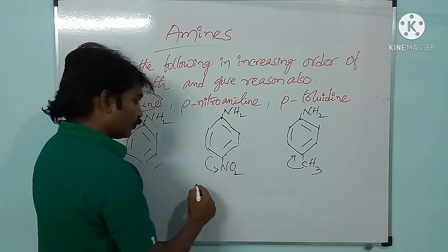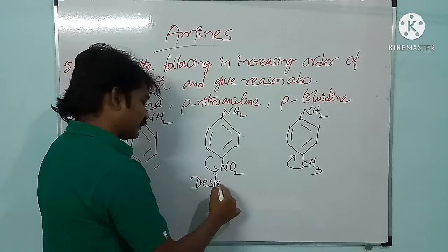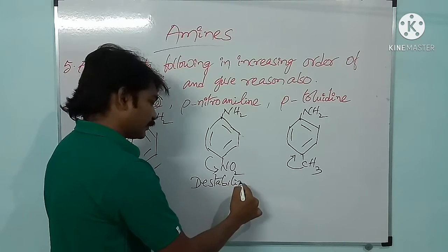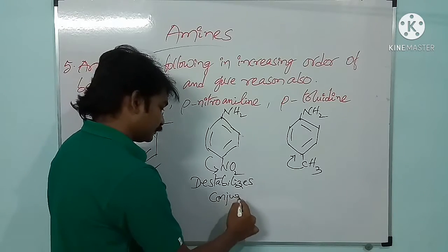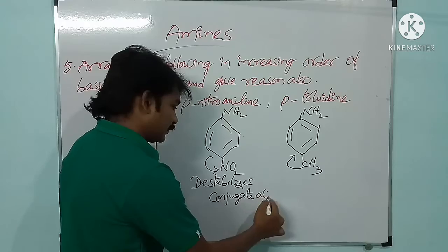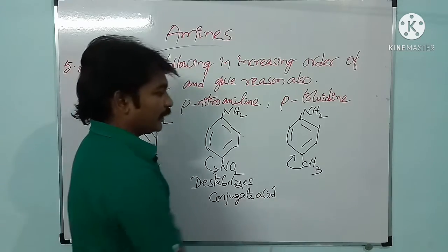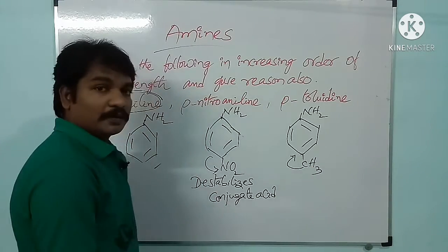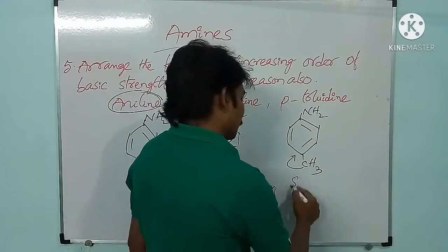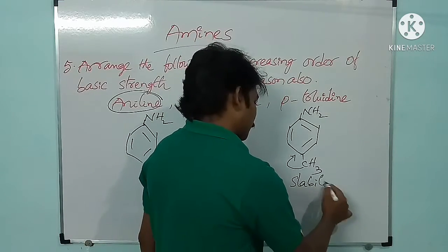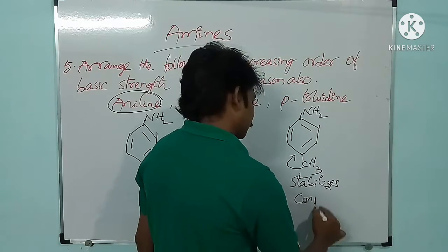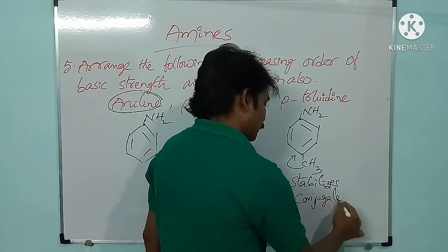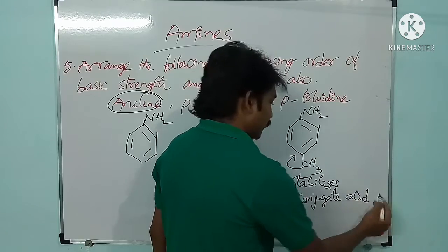Electron withdrawing group destabilizes the conjugate acid, whereas electron donating group, methyl group, stabilizes the conjugate acid.